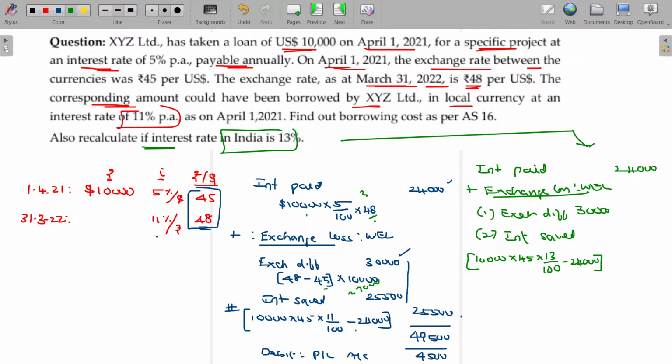10,000 into 45 into 13% minus 24. What's the value you are getting? 34,500. How much can you capitalize? All the exchange loss can be capitalized. There is no non-capitalized exchange loss transferable to the P&L account, so the P&L account will have no amount to be shown. If you are paying excess due to the exchange difference, cross verify whether it is beyond interest saved. If it is beyond interest saved, this loss can be debited. Otherwise, it can be capitalized. Clear? So the main concept is over. If it is clear, text me. We'll move on to the next one.